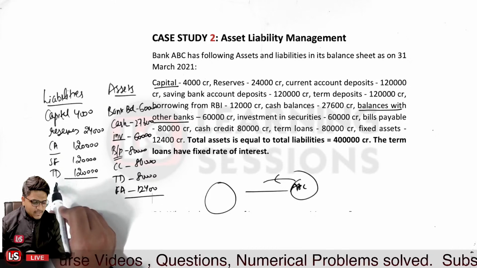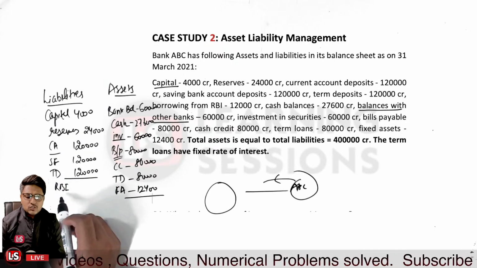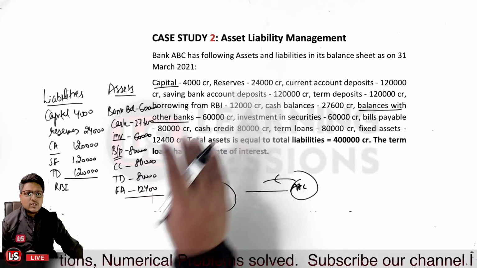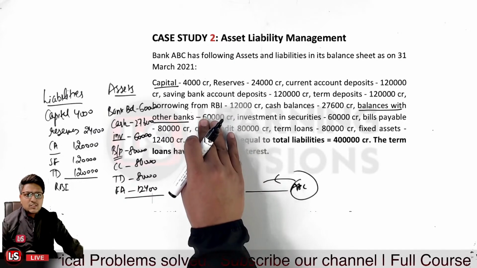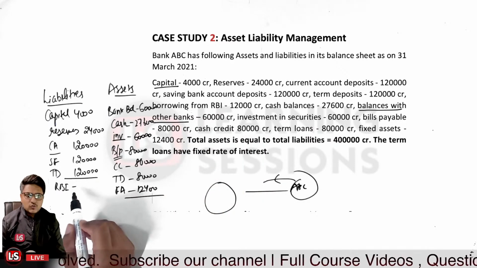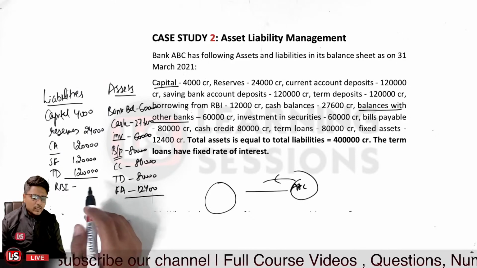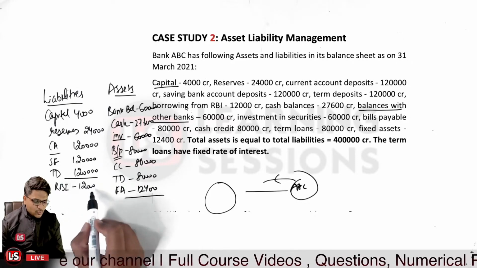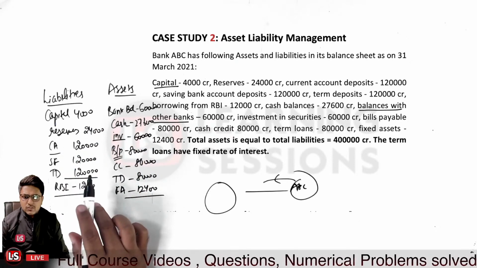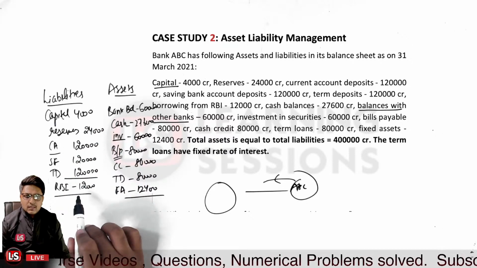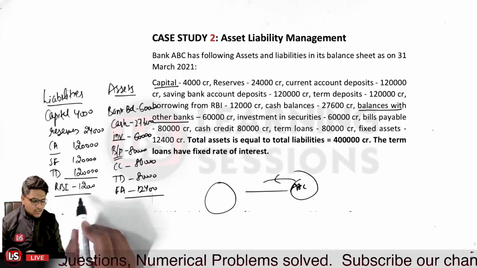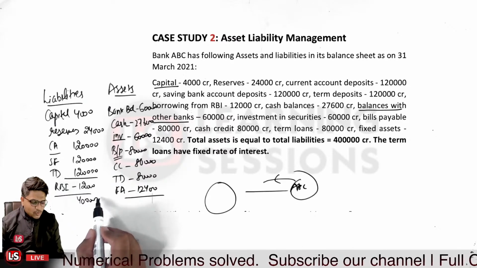So it is a balances with the Reserve Bank of India. So whatsoever the balances you have maintained over there, so whatsoever the borrowings, not balances, it is related to borrowings. Okay, so borrowings over here, it is basically related to what? It is related to your liability part. So whatsoever amount you have borrowed, that is given over here to be 12,000 crore. So if we take a total of these, it will be 4,000 plus 24,000 is equal to 28,000. And further 12,000 from Reserve Bank of India, it is 40,000, and 3,60,000, so it is 4 lakh crore. So it is 4 lakh crore given in the question itself.